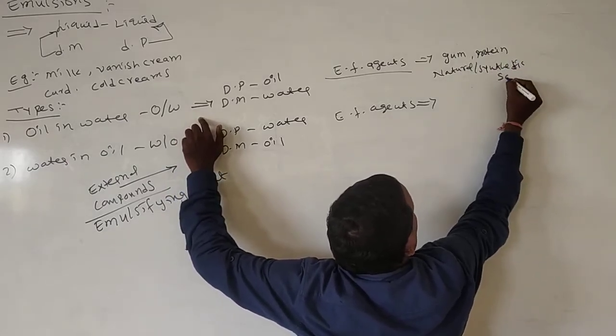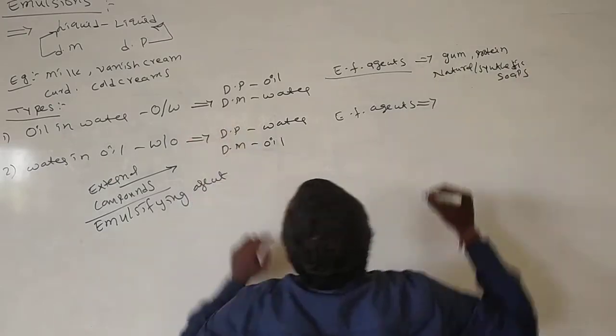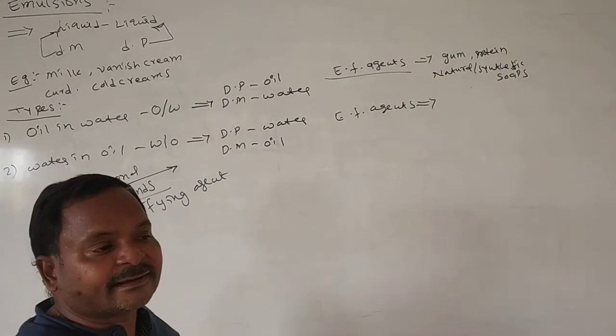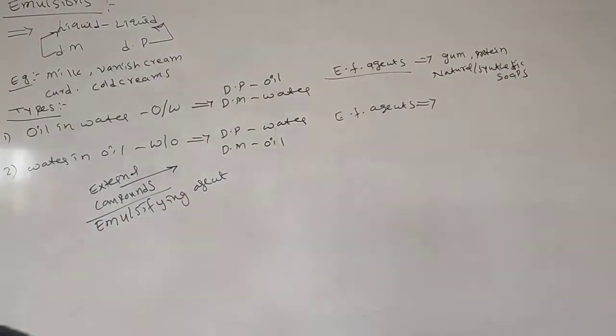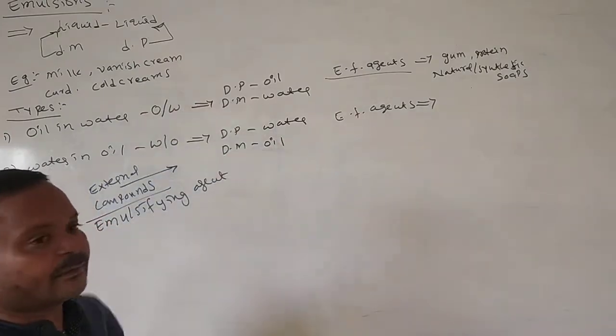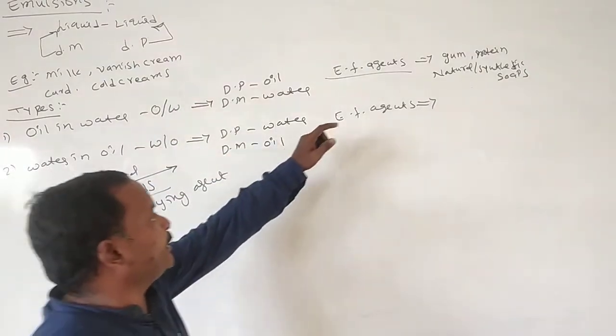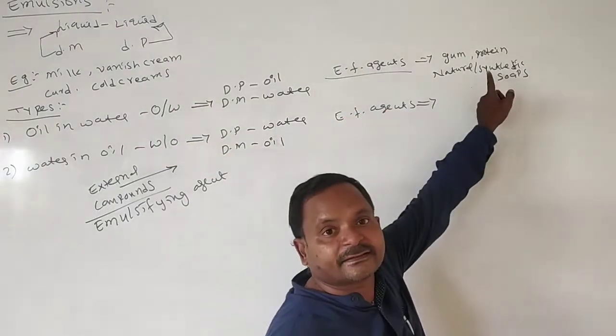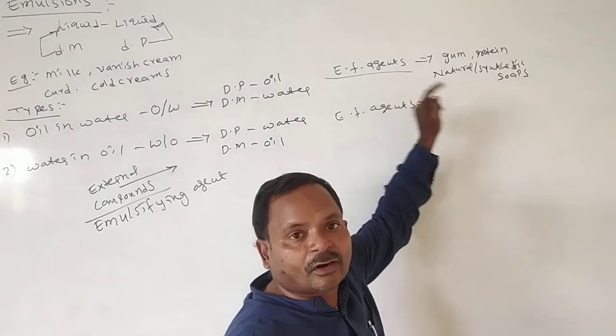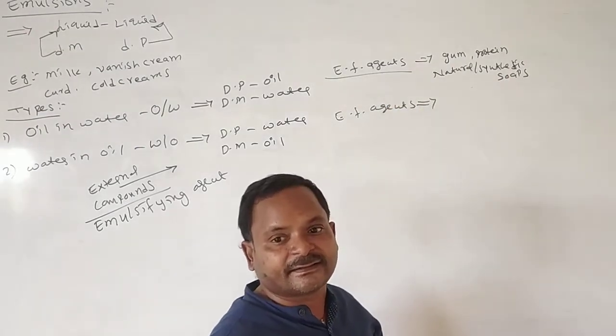Natural soaps and synthetic soaps are the best examples of emulsifying agents. These increase the stability of oil in water emulsion. These we call oil in water emulsifying agents.